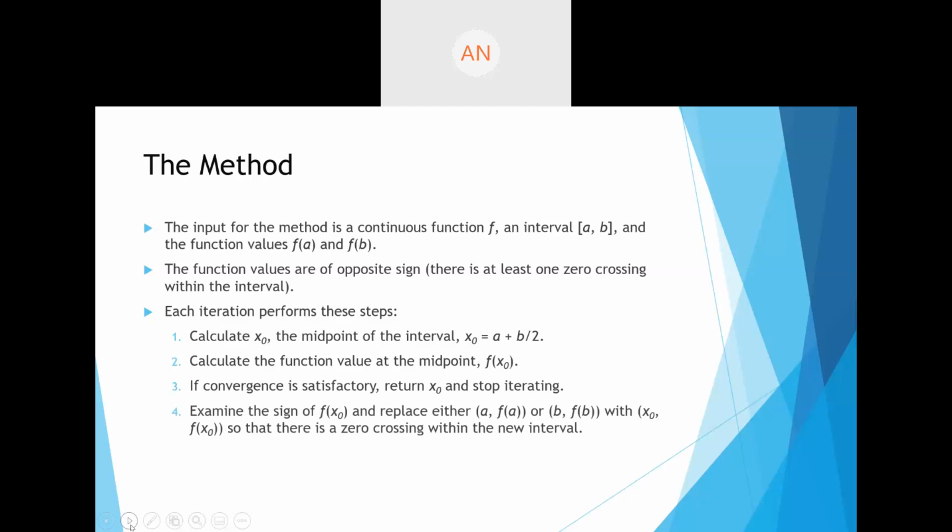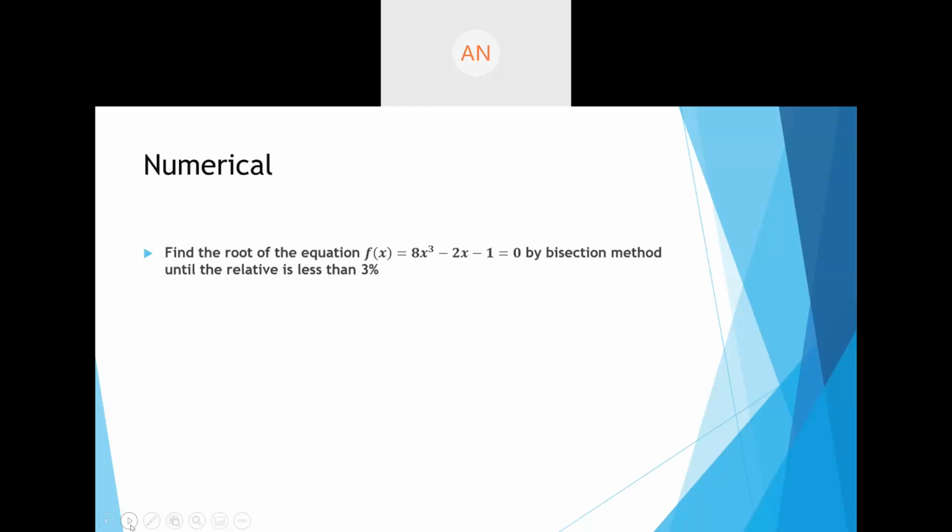Now we start examining the value of f of x0, and then we replace either the point A or point B with your x0, so that there will be a zero crossing within the new interval, that is, the root should lie between the new interval. How do we do that? We can see this using the numerical.